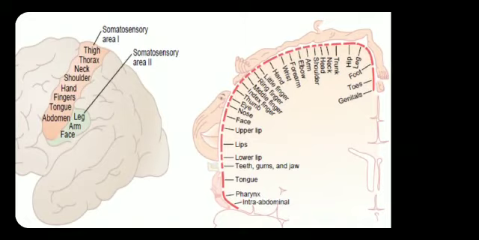This is the representation of the sensations from different parts of the body. If there are more receptors, the sensations will be perceived as high.